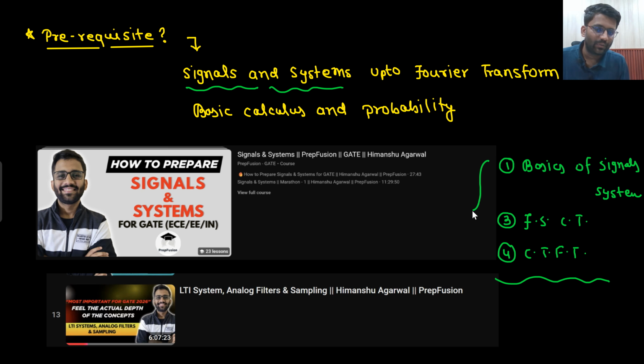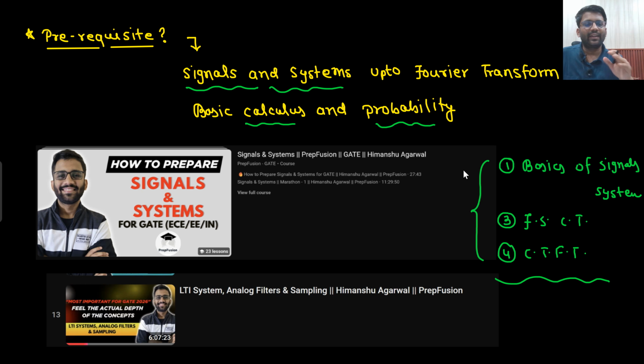But these 4 chapters will be highly used in communication system. Without studying these chapters you cannot study communication system at all. So signal system is the biggest prerequisite of communication system. Is that clear to you? Understandable? Now very basic calculus will also be required, like you should know basics of integration. Okay, very basic calculus and very basic probability will also be required.